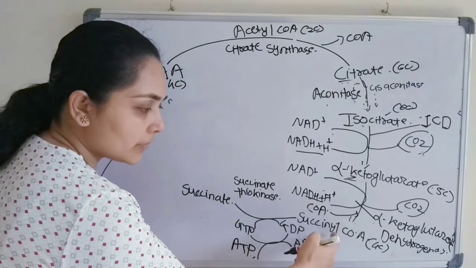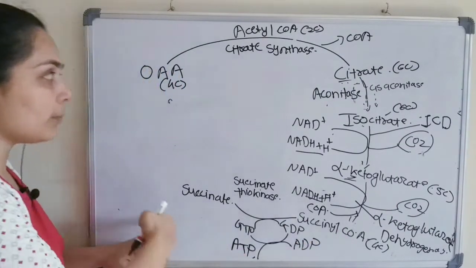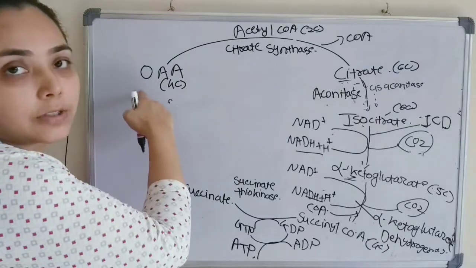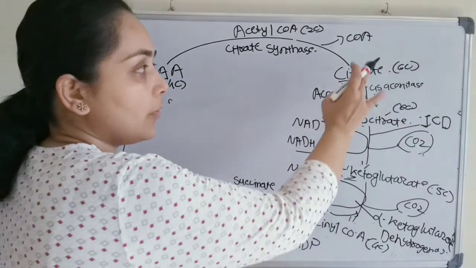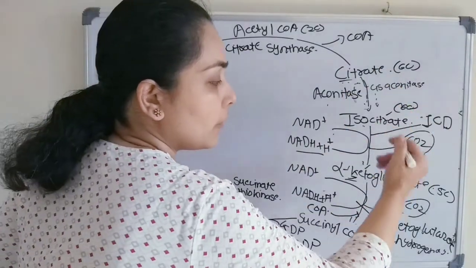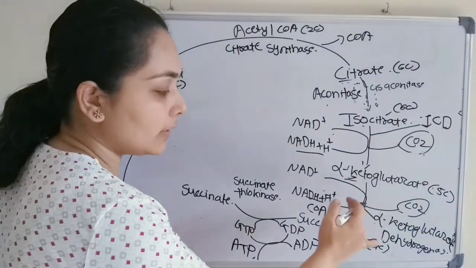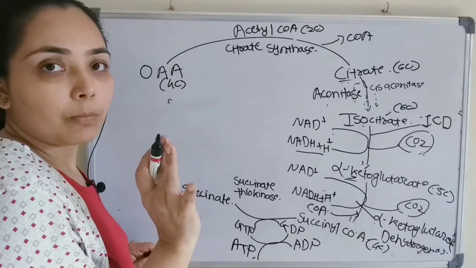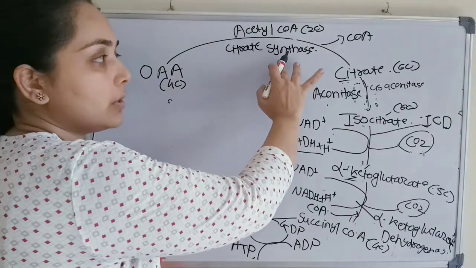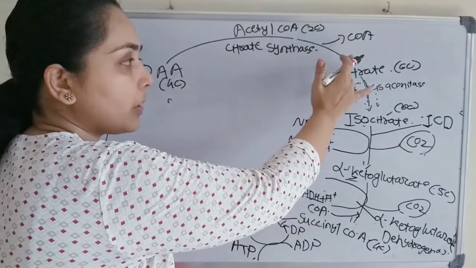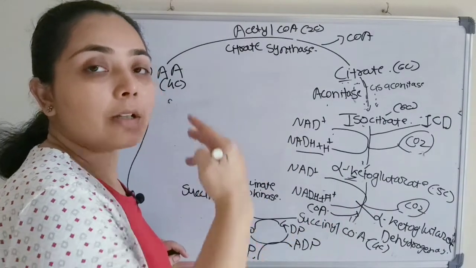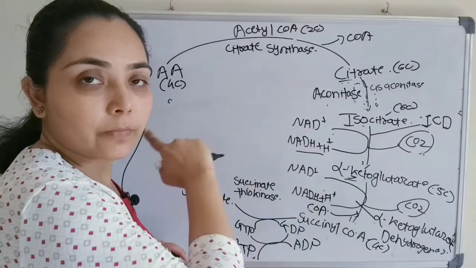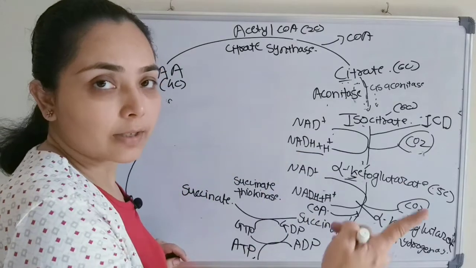After succinyl coenzyme A, all the products till oxaloacetate will be 4 carbon compounds, right? First 6 carbon, after removal of one carbon as carbon dioxide, the rest will be 4 carbon compounds. So this stretch from citrate to succinyl CoA is a very important step, and here the regulation also takes place. The regulation of the Krebs cycle we'll discuss in the next class.